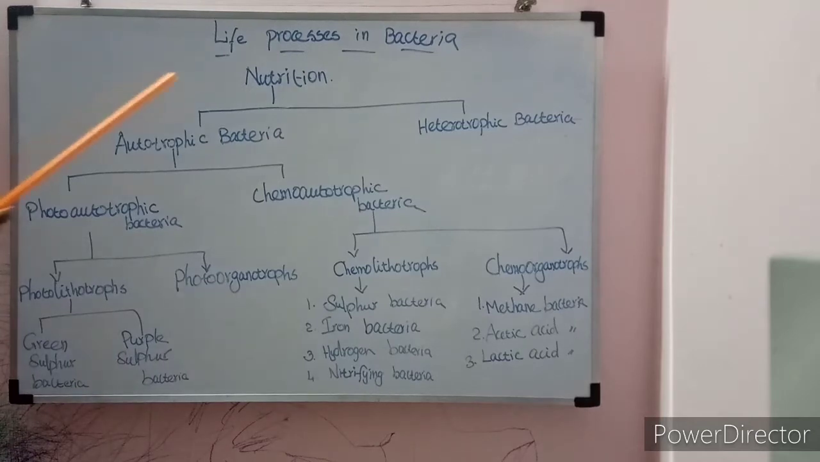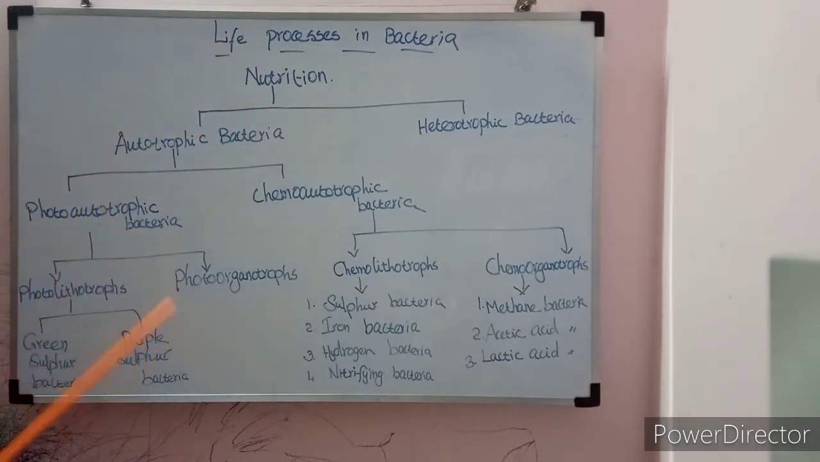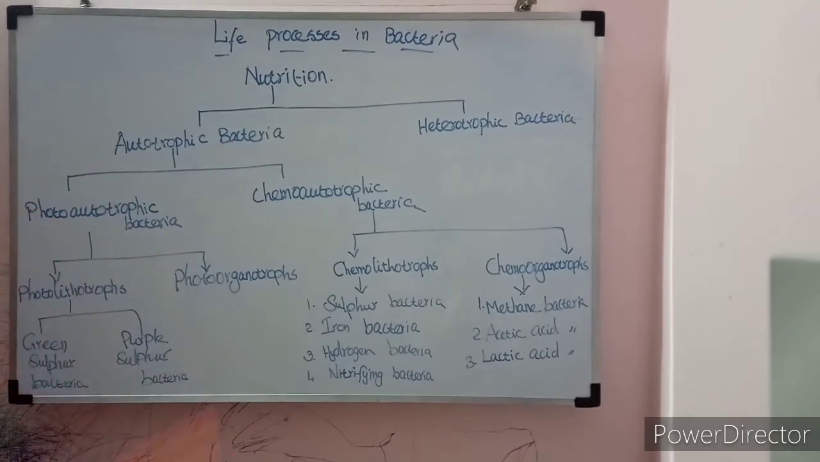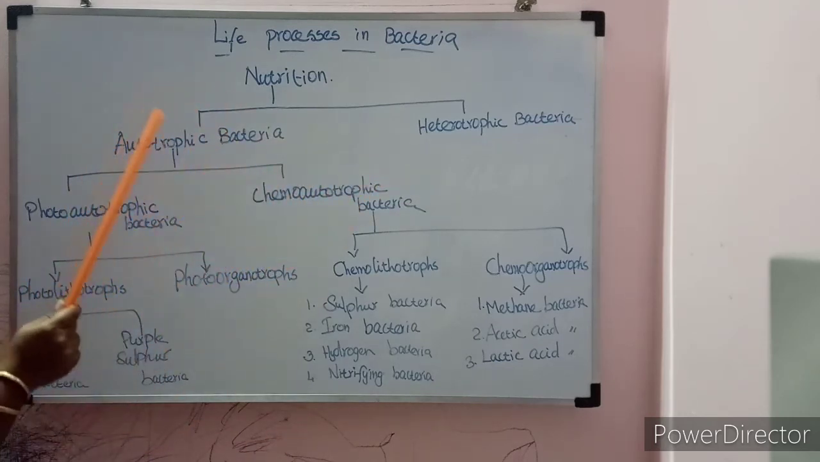The next important life process in bacteria is nutrition. On the basis of mode of nutrition, bacteria are divided into two major categories, that is autotrophic bacteria and heterotrophic bacteria. Autotrophic bacteria: auto means self. This group of bacteria can synthesize their own food, so they are called autotrophic bacteria. Heterotrophic bacteria can't synthesize their own food, so they depend on others.